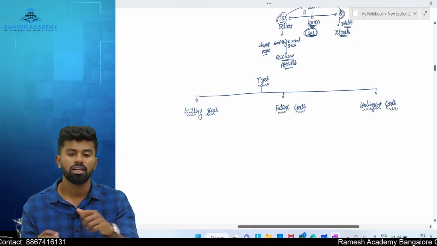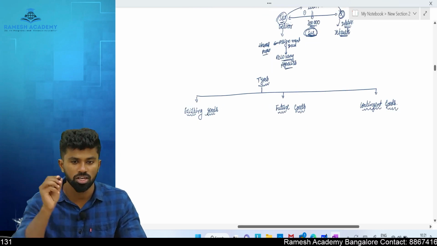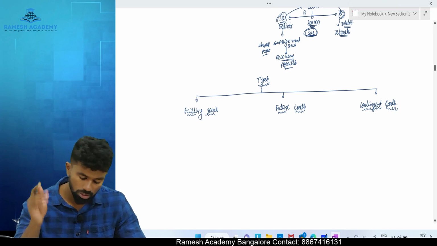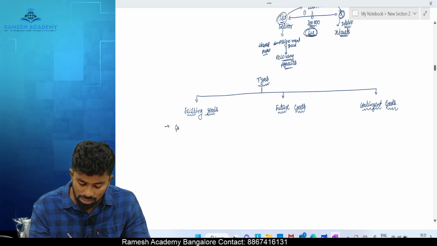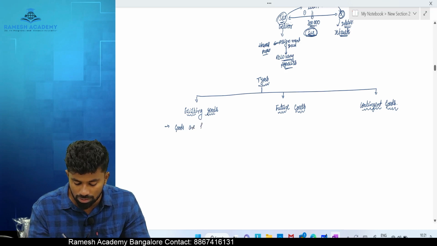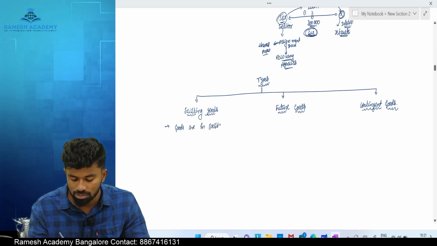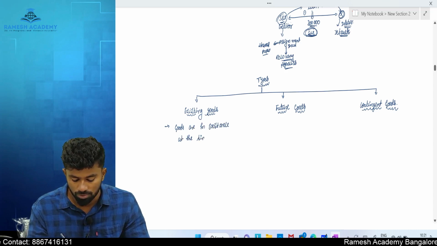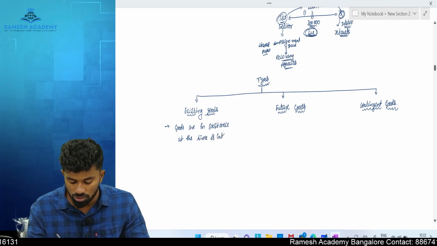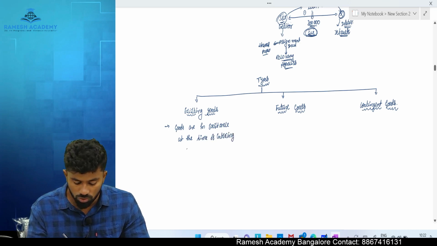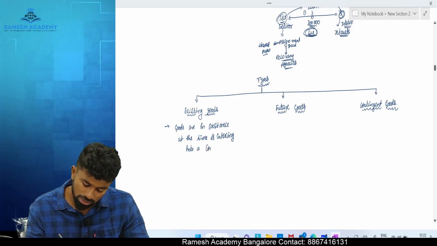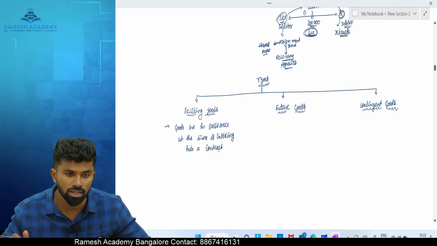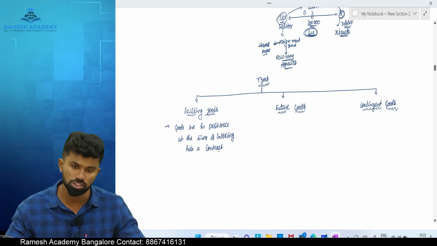Now, what are existing goods? The name itself indicates it. You should take into consideration the time of entering into a contract. If the goods are in existence at the time of entering into a contract, or when the contract is made, they are called existing goods. If the goods are in existence, it means they are already produced or already manufactured.